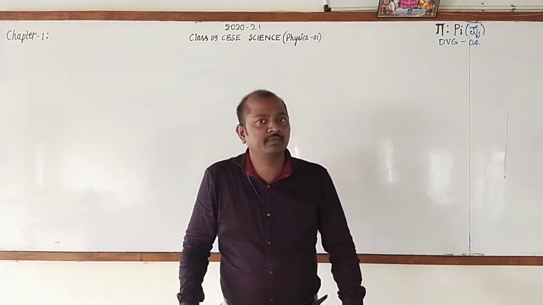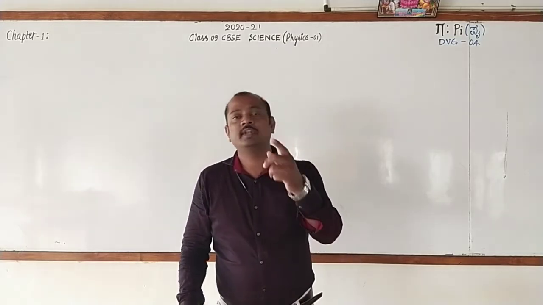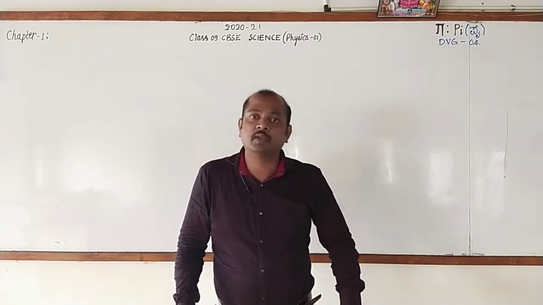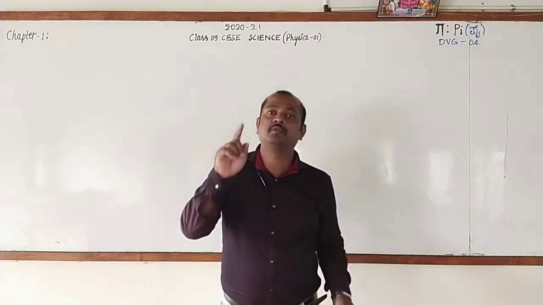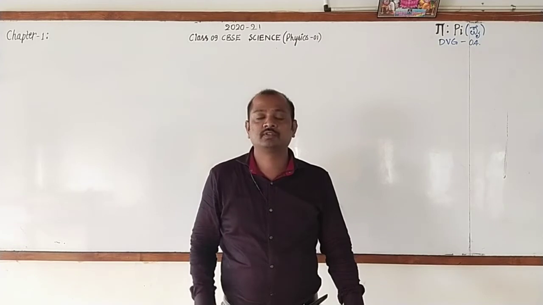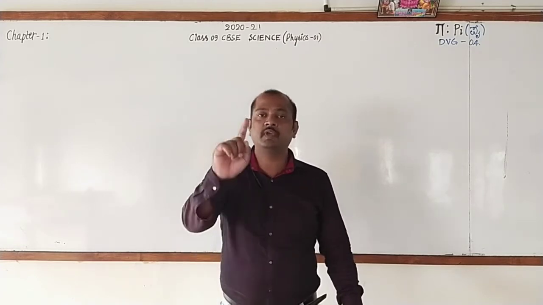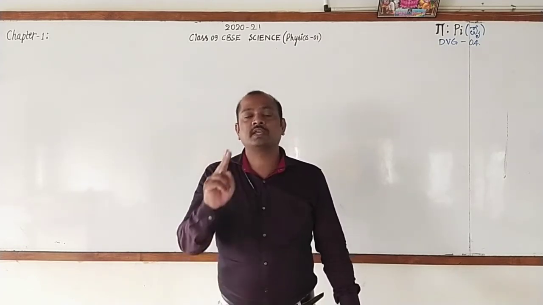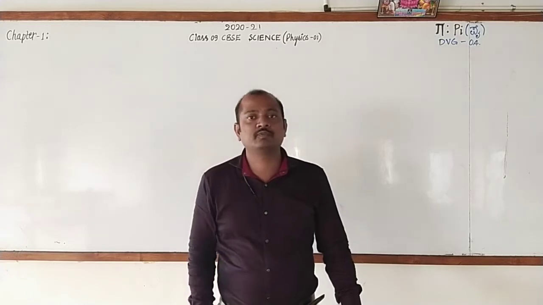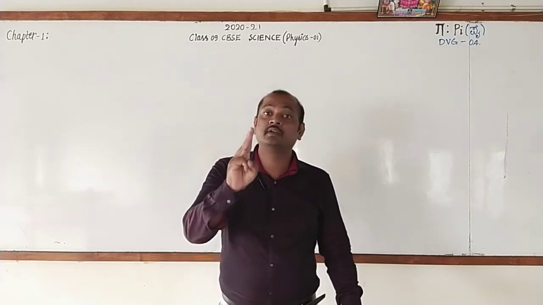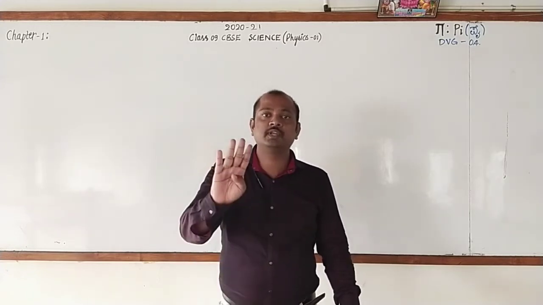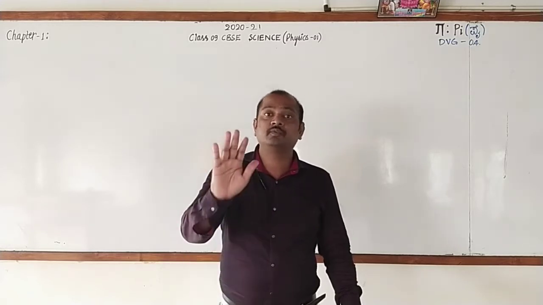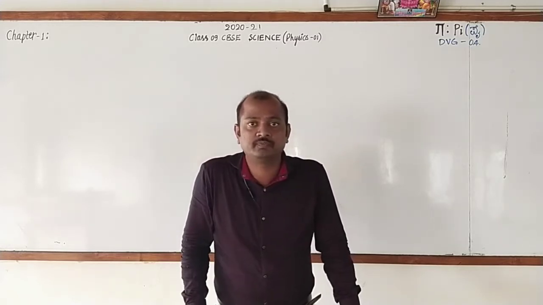Do you know the names of these chapters? Now let me tell you these chapters one by one. In physics, the 5 chapters are: the very first one is motion, second one is force and laws of motion, third one is gravitation, fourth one is work and energy, and fifth one is sound.